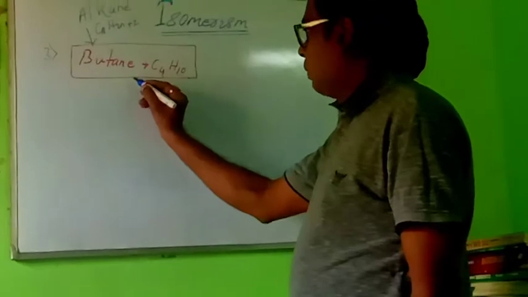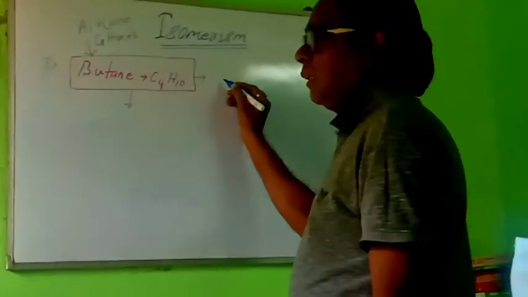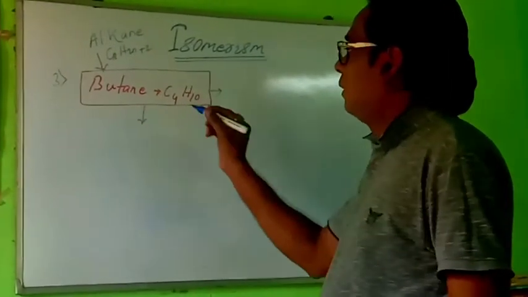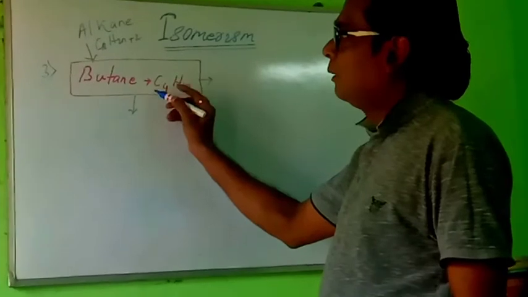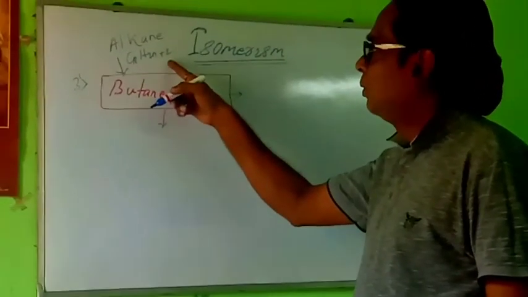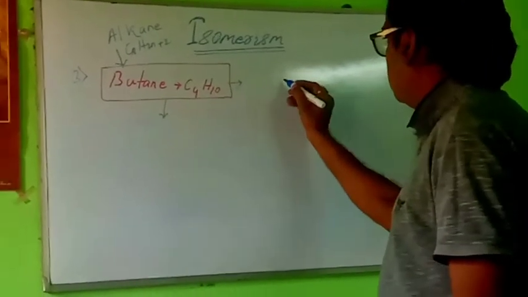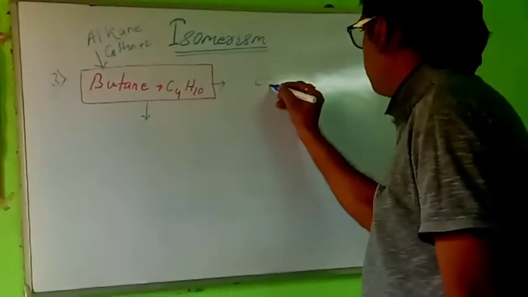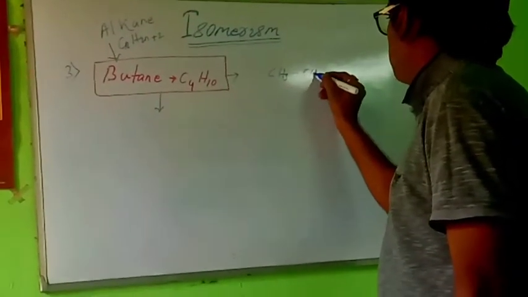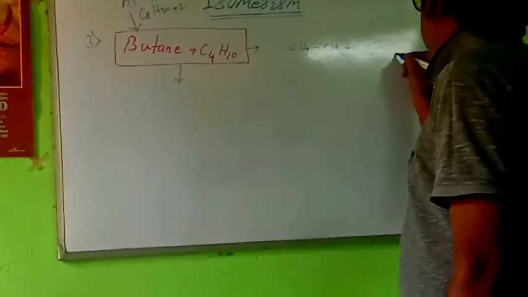This compound has two isomers. I have taken the third example, butane. It is an alkane group having general formula CnH2n plus 2. How many carbons are there? 4 carbons. Just to write, that is CH3, CH2, CH2, then CH3.